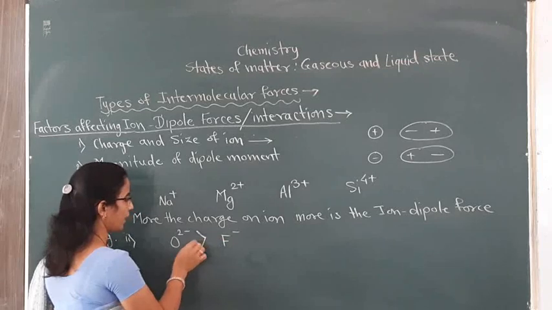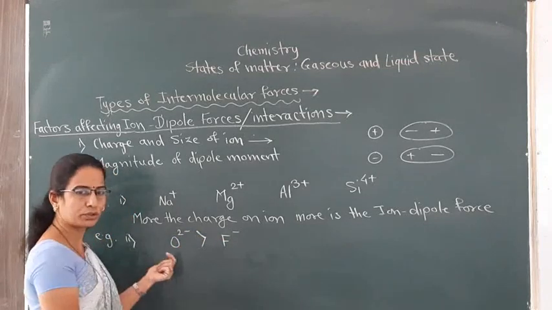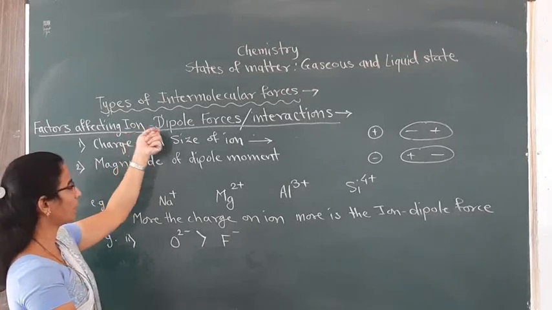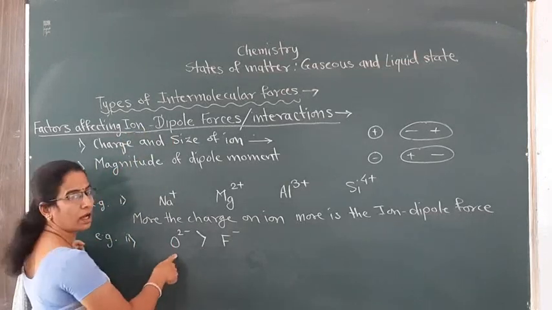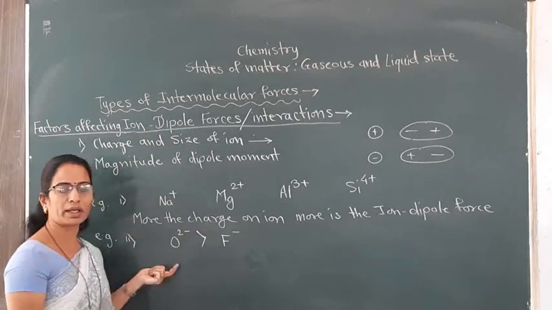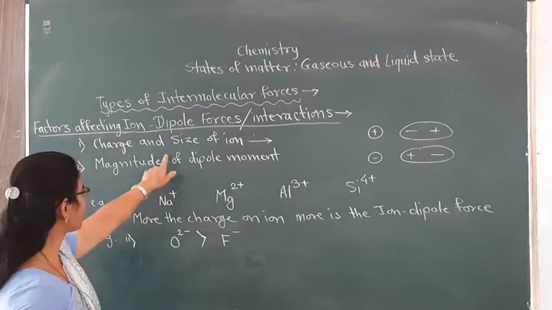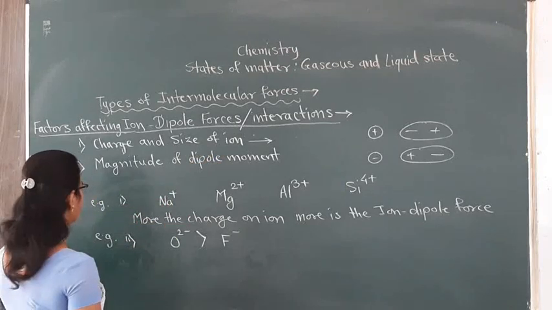Again, you will say that oxide ion will show more magnitude of ion-dipole force because oxygen is having more negative charge. Okay. Now let's see the next factor, that is size of ion.